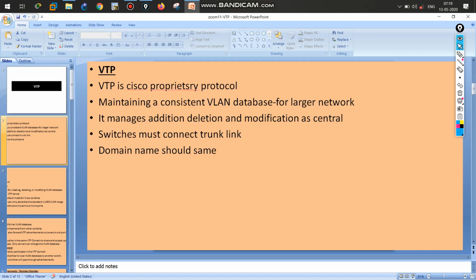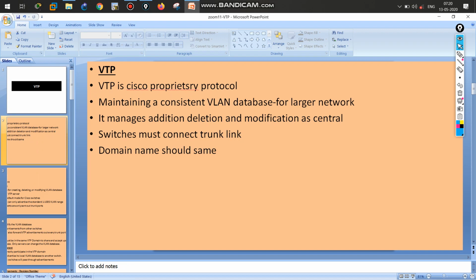First, you want to know this is a Cisco proprietary protocol. You know what a Cisco proprietary protocol is? It is something we only use in Cisco devices. Okay, the main purpose of VTP is that it acts as a centralized device. That means we can make one switch a centralized server, so we don't have to create, delete, or manage the VLANs on every switch.